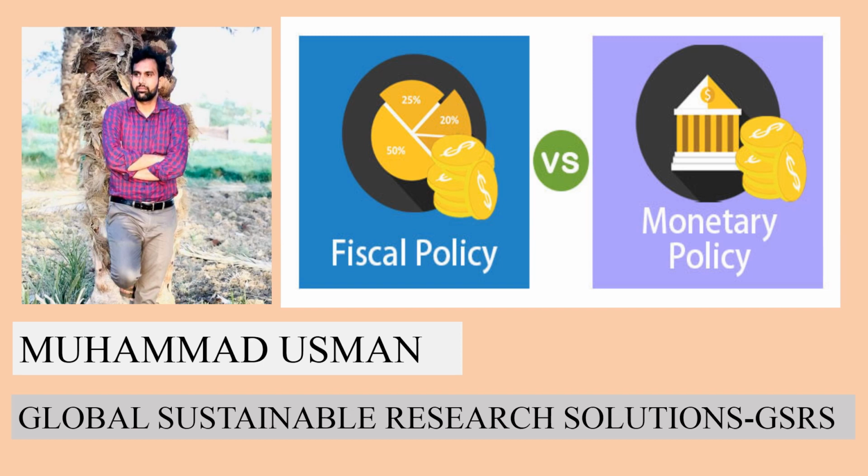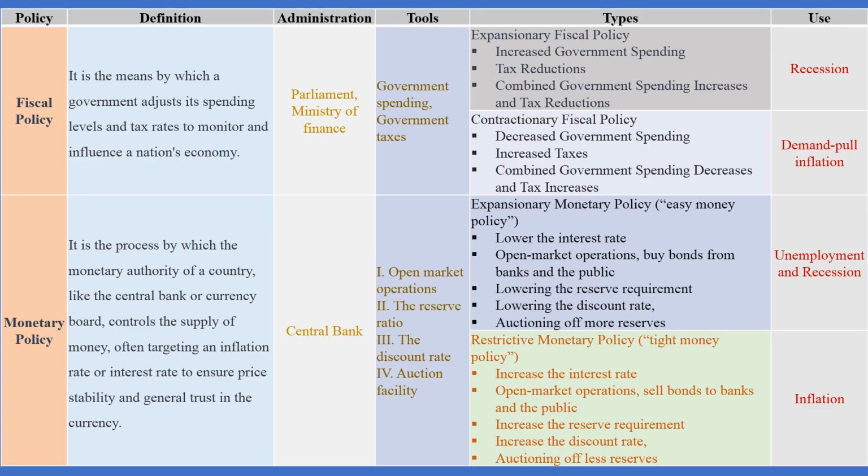This video is about the difference between fiscal policy and monetary policy. What is fiscal policy? It is the means by which a government adjusts its spending levels and tax rates to monitor and influence a nation's economy. In fiscal policy, a government uses its spending and tax rate to control a nation's economy.